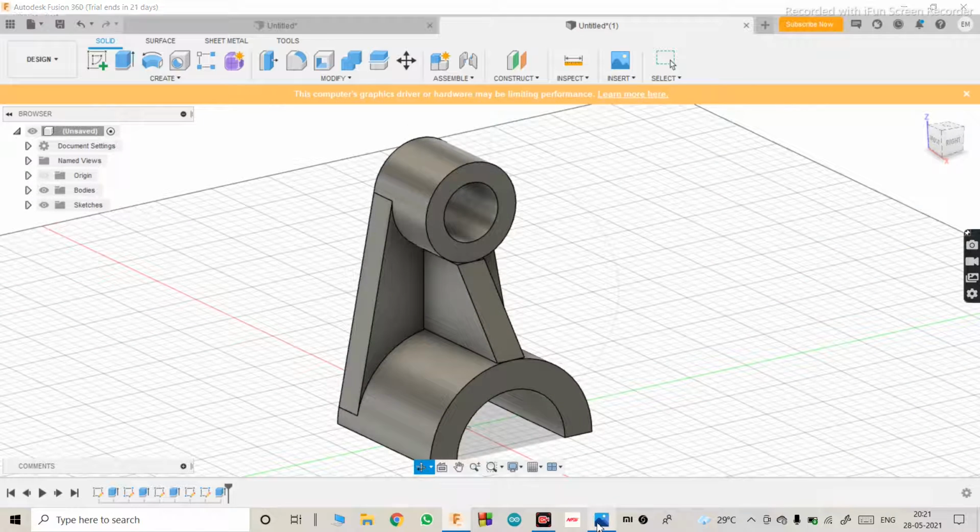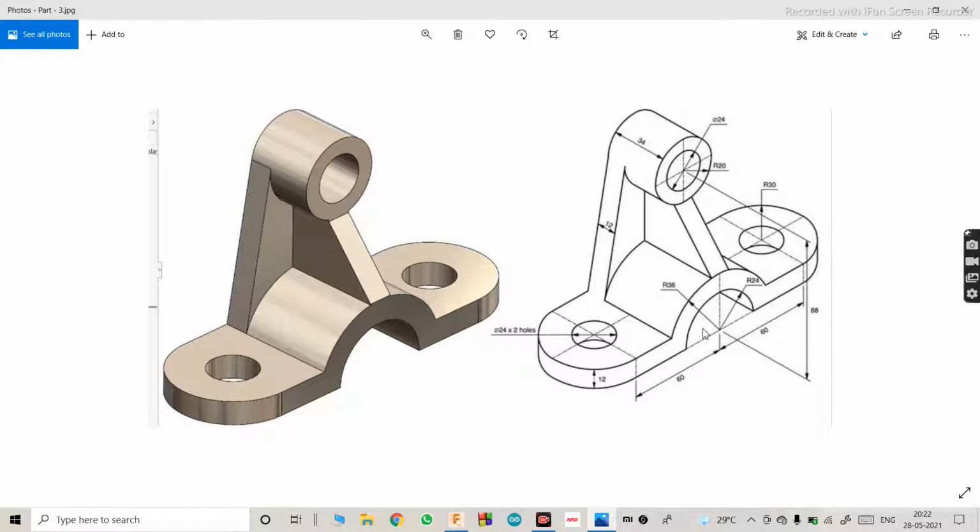Now what are we left with? Only this portion. We have to make it base now. For that we have to make two circles at a distance of 60 apart from the center of this circle.